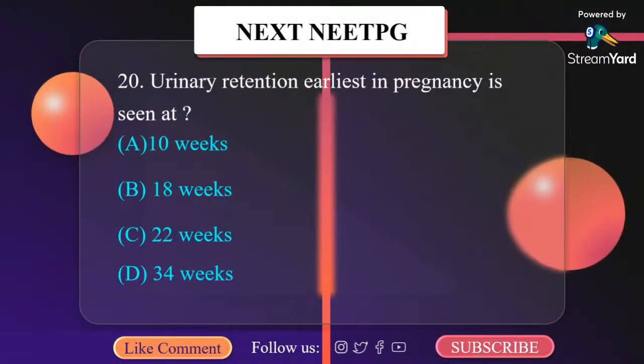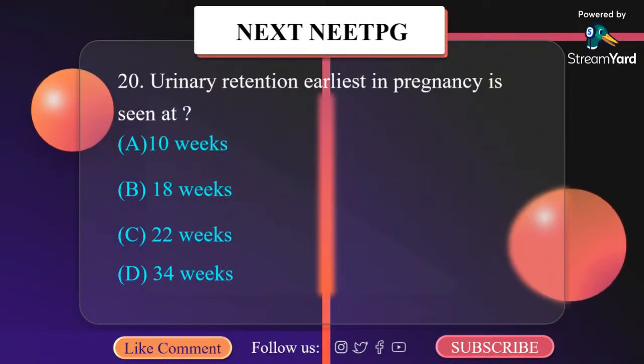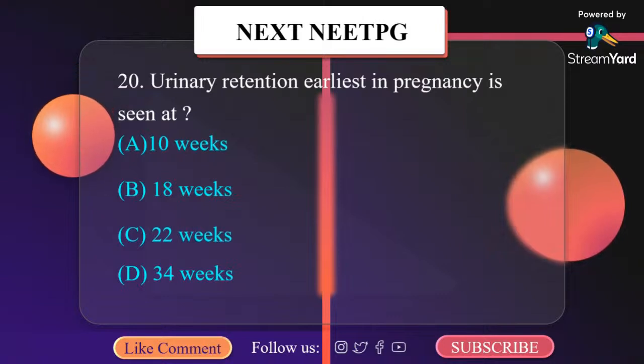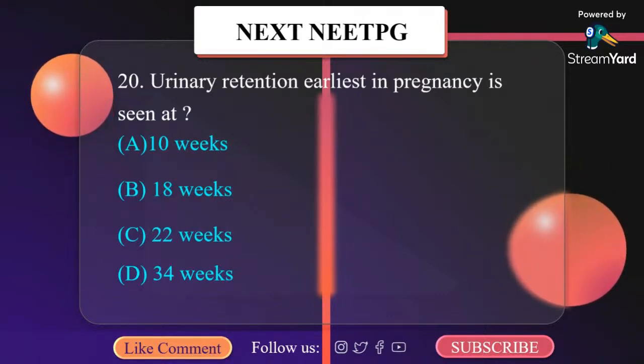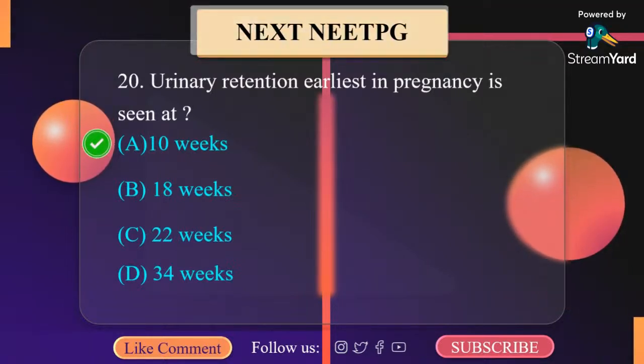Urinary retention earliest in pregnancy is at: A. 10 weeks, B. 18 weeks, C. 22 weeks, D. 34 weeks. Urinary retention in pregnancy is rare. It is classically described in some women with retroverted uterus, which becomes impacted in the pelvis, usually seen earliest between 8 to 12 weeks of pregnancy and causes outflow obstruction.